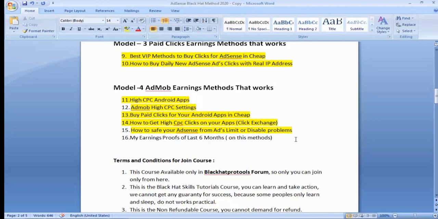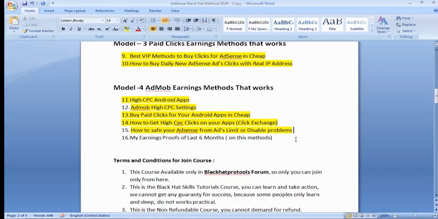If you are doing 100% fake work, then Google will ban your account, disable or suspend it, or maybe put an ad limit. So I hope you all understand what I want to say. If you are working on your website, you are not working on AdMob. If you are running your website and you want to earn some money from your AdSense account from your website,